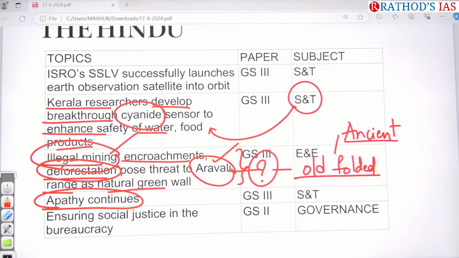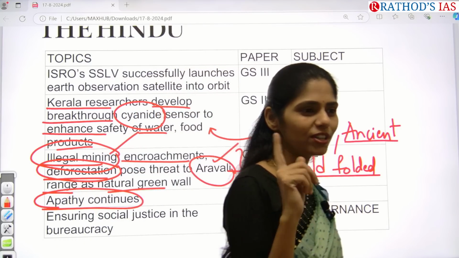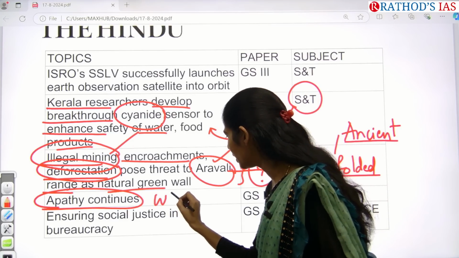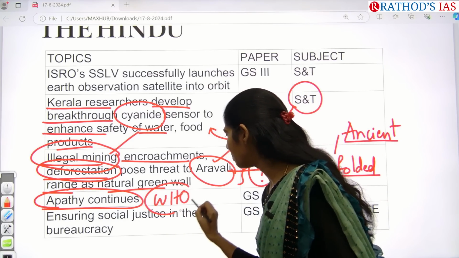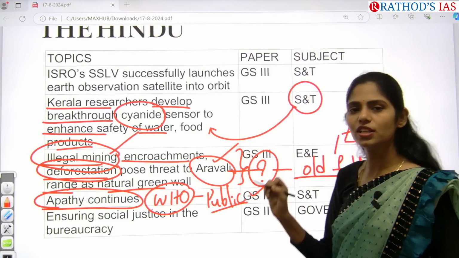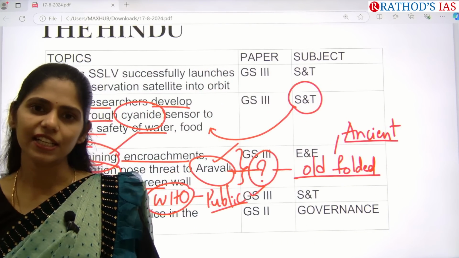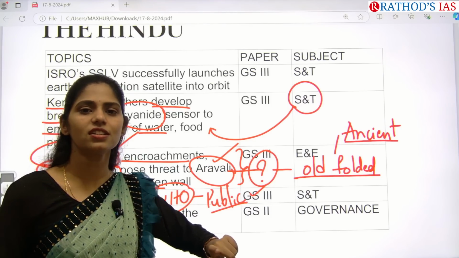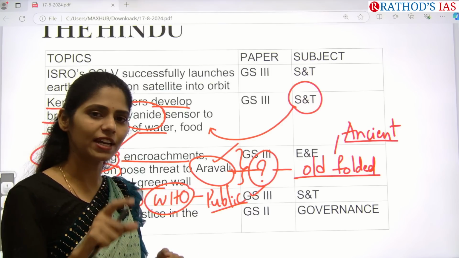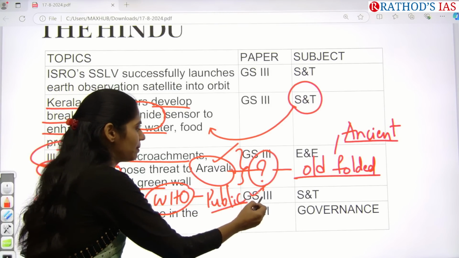So actually 3 days ago I discussed one article regarding the increase of monkeypox, mpox cases in Africa, right? Recently WHO declared it a public emergency. Why was it declared a public emergency? Because a new strain of this mpox is spreading in Africa. Till now in Africa there were no registered cases of this strain, but now for the first time in some countries of Africa, they are having this mpox. So because of this, WHO declared it a public emergency.